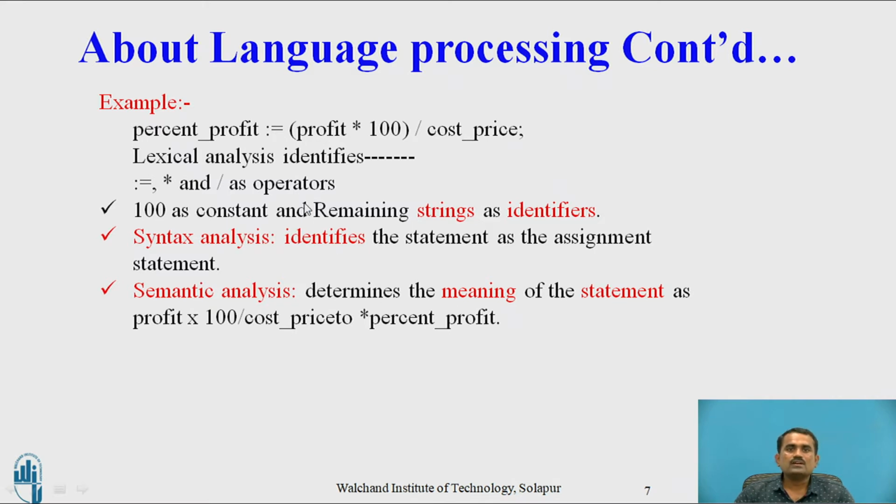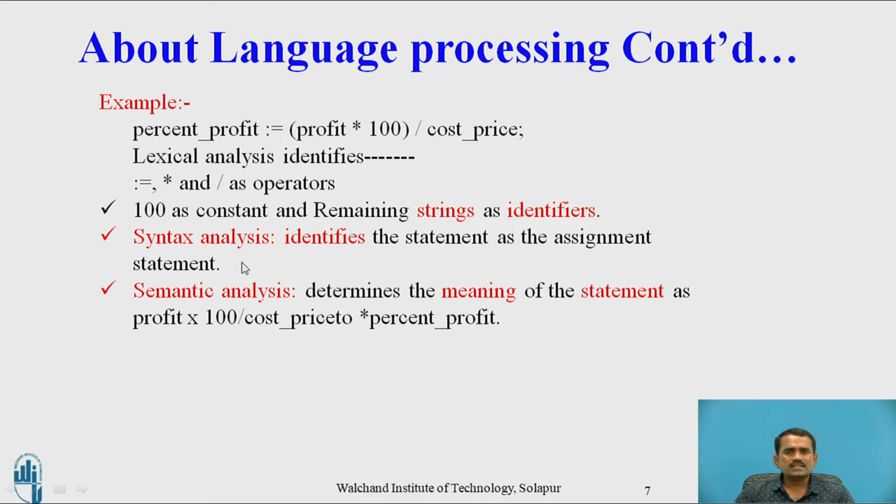The above statement contains, in lexical analysis, the operators colon, equal, star and slash. The 100 remains a constant and the remaining strings are identifiers: cost price, profit, percentage profit, all those things.